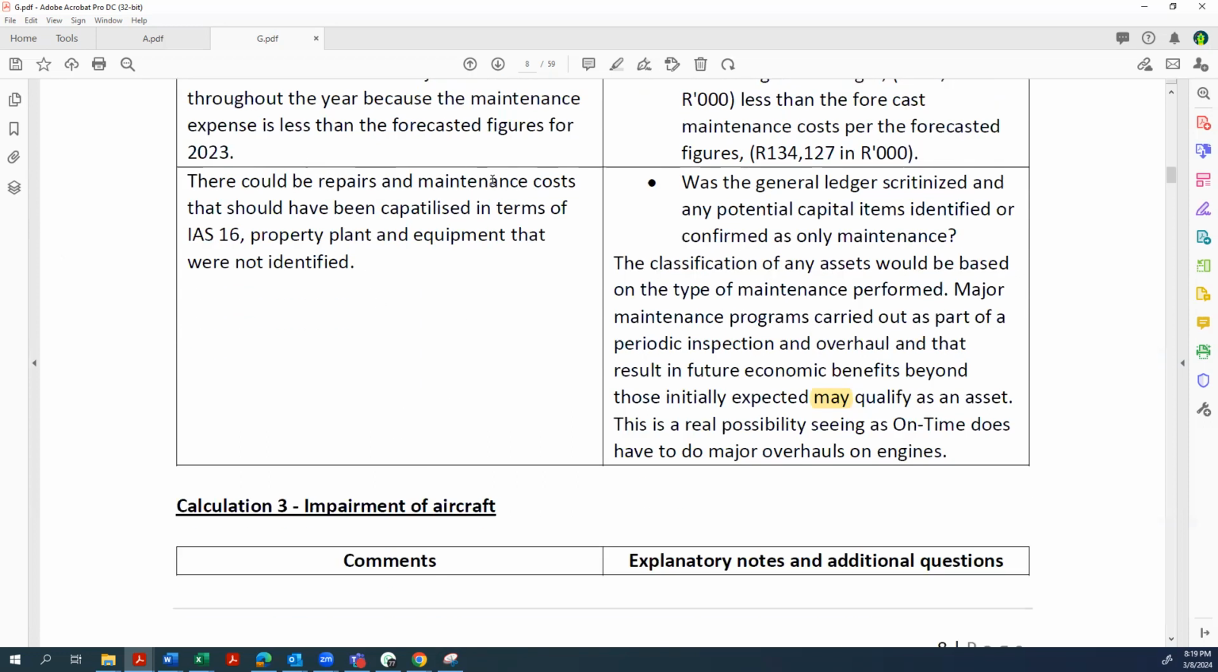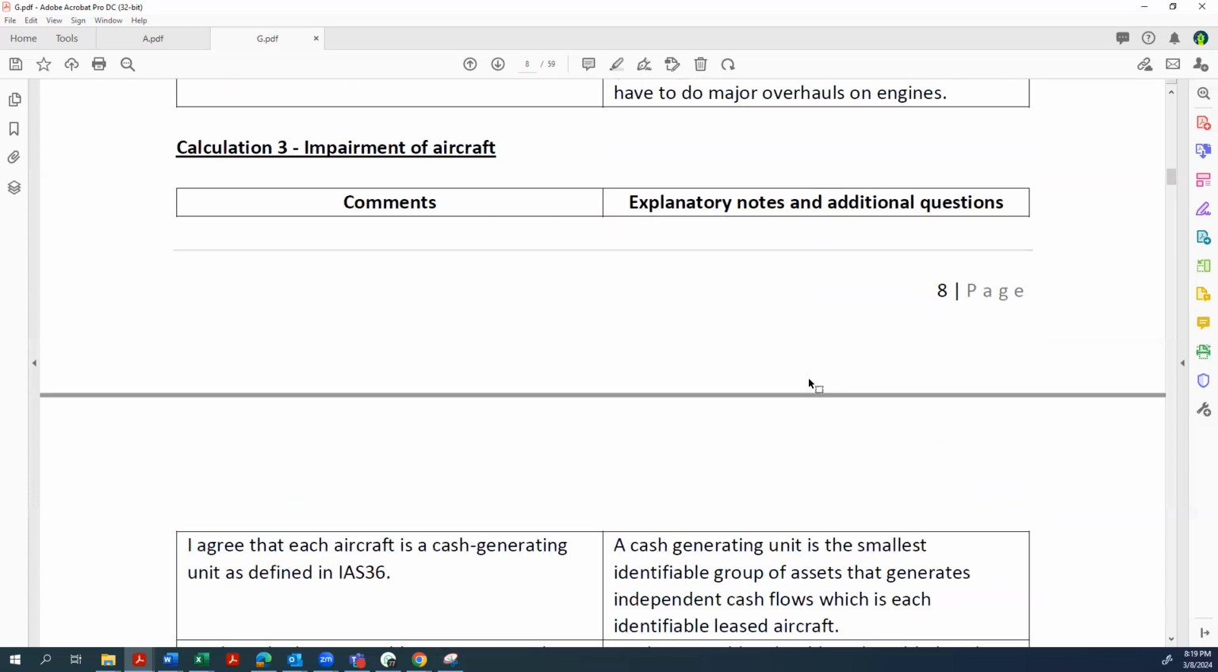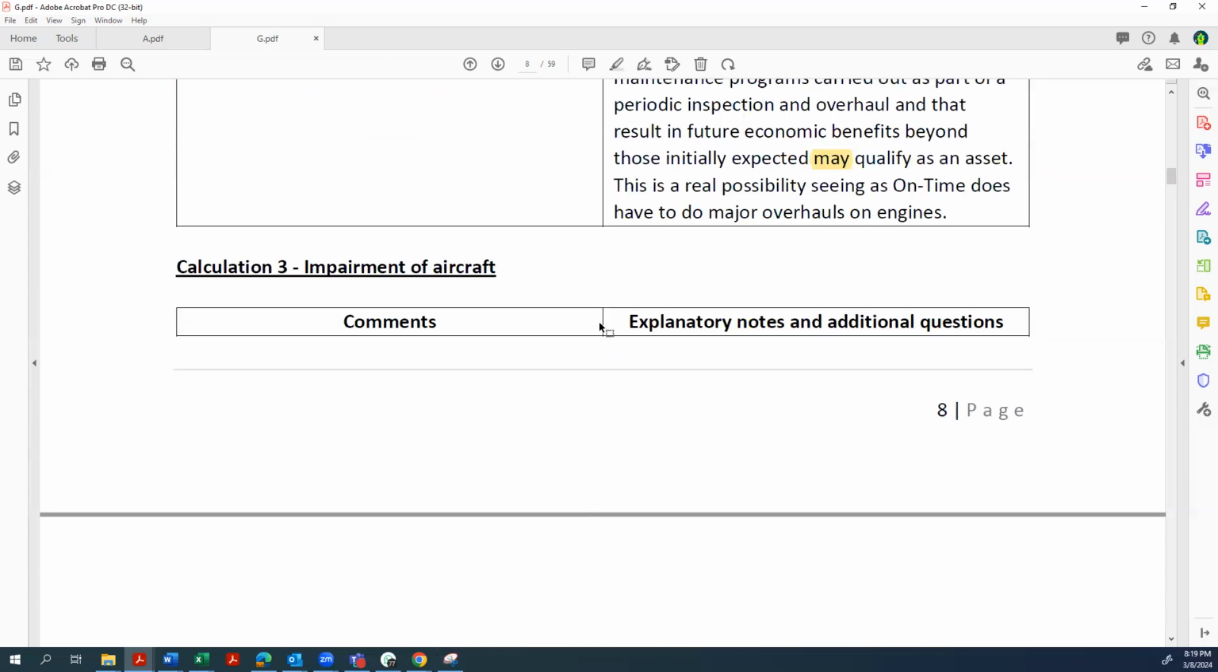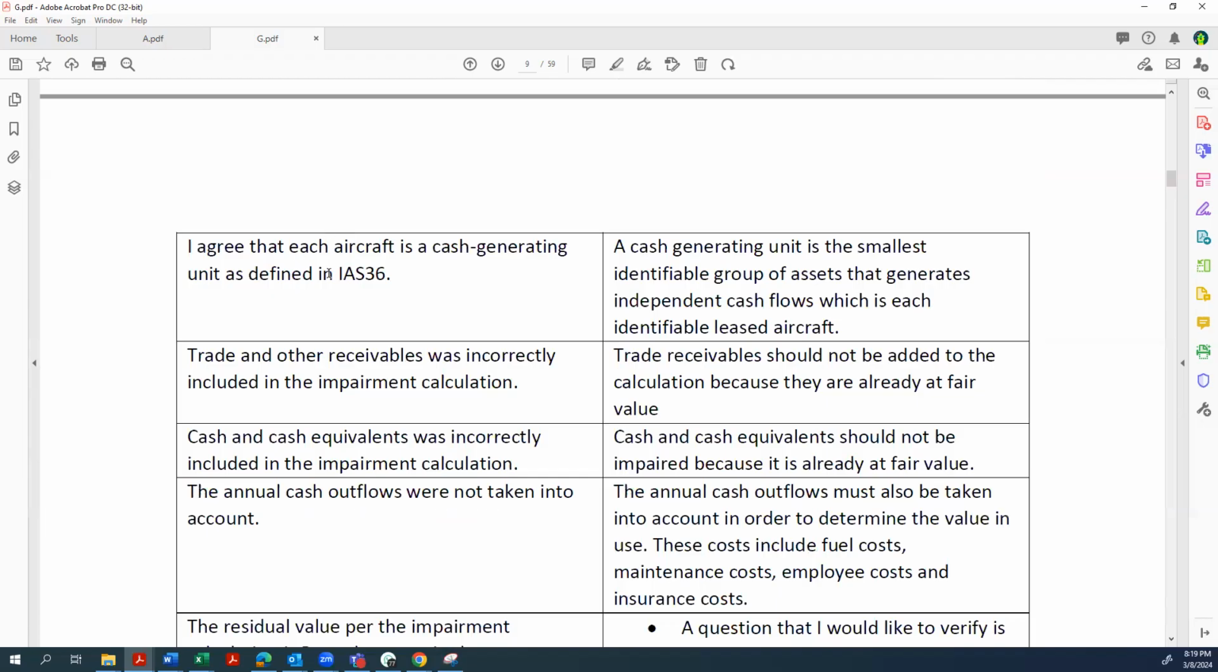Then they talk to us about repairs and maintenance in terms of PPE, and then they say the general ledger must be scrutinized and any potential capitalized items identified or confirmed only as maintenance. The classification of assets would be based on the type of maintenance performed. Major maintenance programs carried out as part of the periodic inspection overhauls, and that results in a future economic benefit beyond those initially expected may qualify as an asset. This candidate doesn't land, so we're not giving the maintenance cost here, because you can actually conclude on the maintenance costs in this task. Then in terms of Calc 3, the impairment, they say, I agree that each aircraft is a CGU as identified in IAS 36.